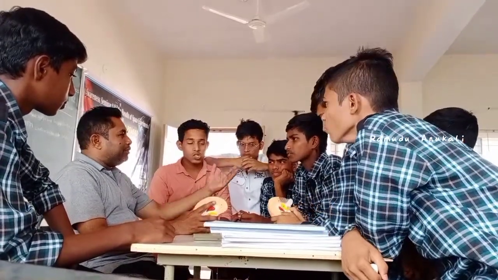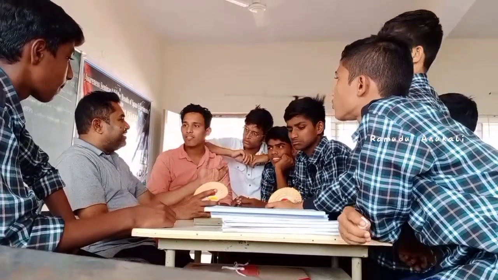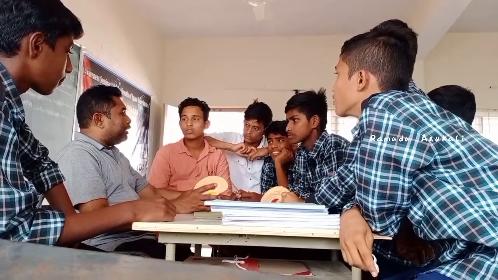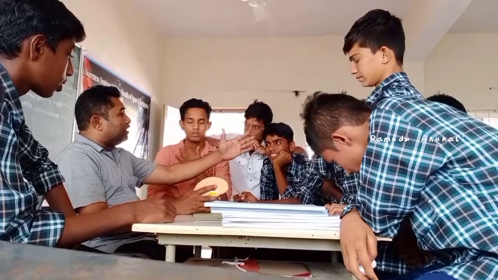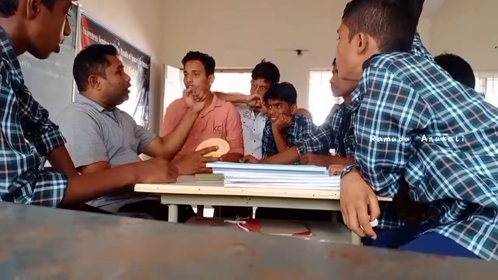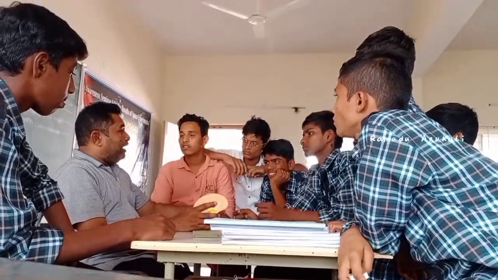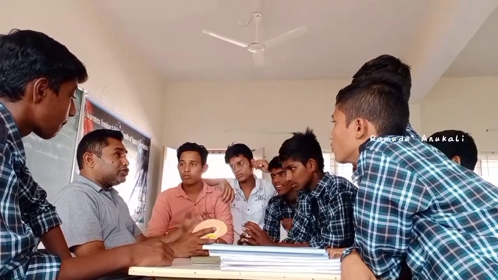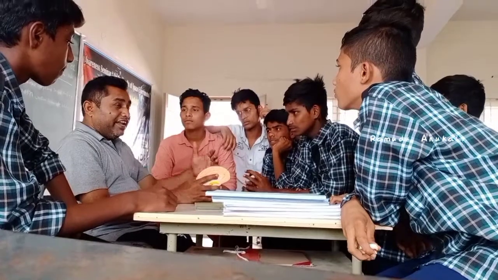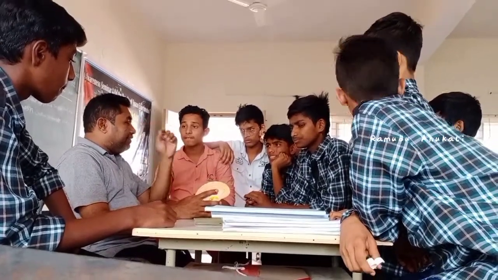Mainly body posture is also under the control of the cerebellum. Body posture means balance. Balance is also under the control of the cerebellum. And movement is also under the control of the cerebellum. So these are the parts in the brain.